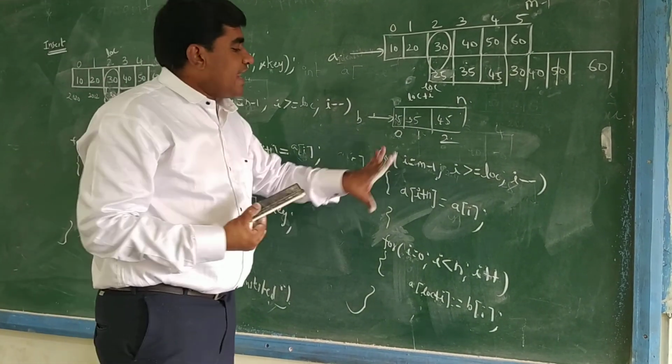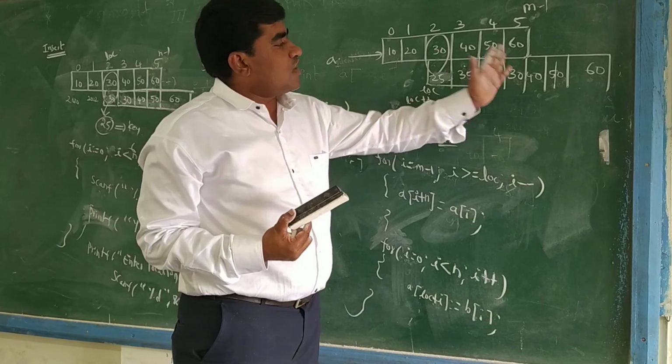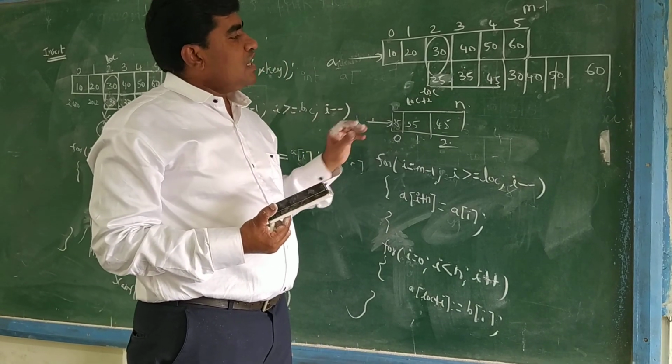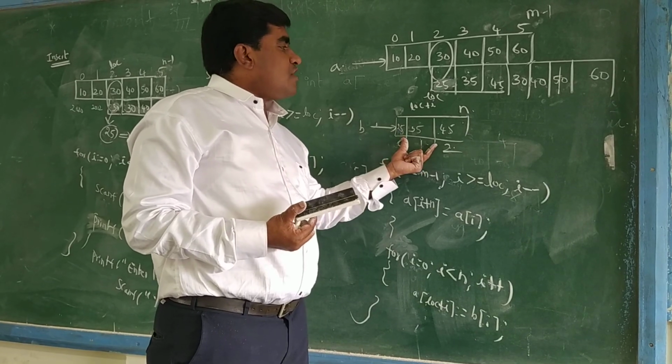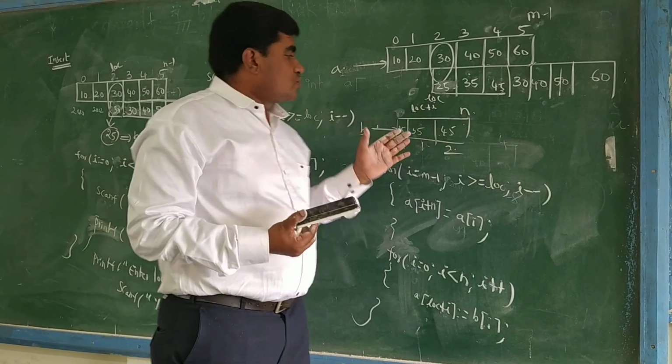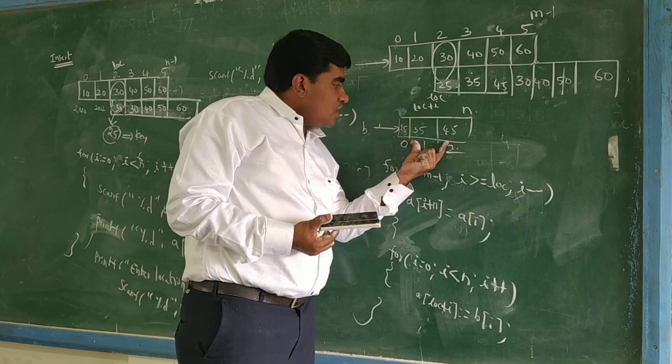See, this loop is for moving forward. How many steps are we moving? It is the size of the inserted array. The same number of steps we are moving forward. So here 3 values we are inserting.